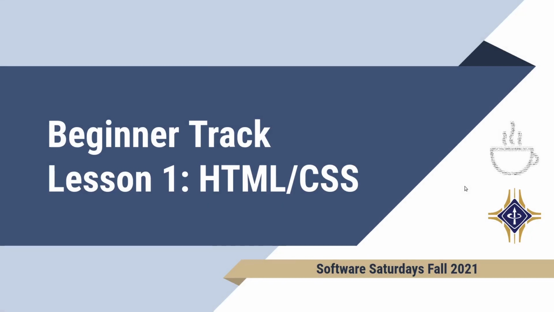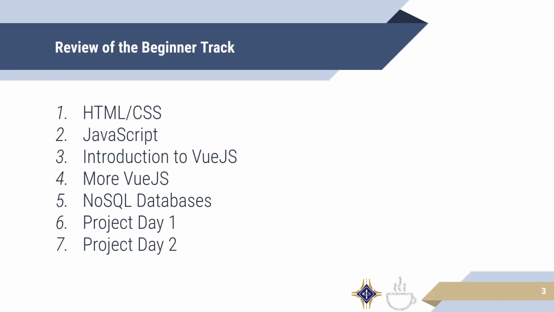This is Software Saturdays Fall 2021, the beginner track, lesson 1, which is going to be HTML and CSS. As a quick reminder, the beginner track consists of 7 lessons. The first one is going to be HTML and CSS. Lesson 2 will be JavaScript. Lesson 3 will be the intro to Vue. Lesson 4 will be a bit more about Vue, continuing on that. Then there'll be NoSQL databases, and at the very last, there will be 2 project work days.